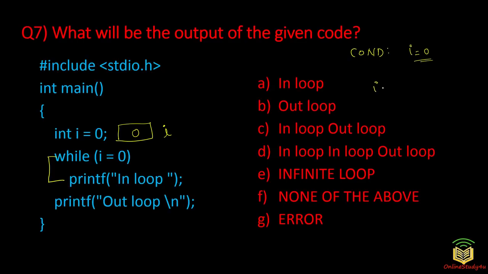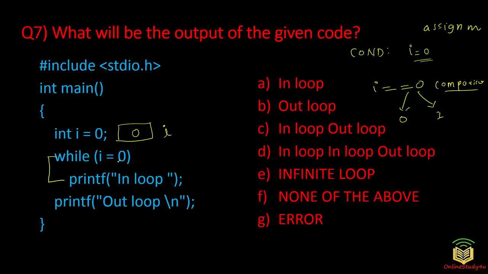This is very much different from i == 0, which will give the result as either 0 or 1 depending upon the value of i. That is a comparison statement. Here what you are doing is an assignment statement: you are assigning the value 0 to i.